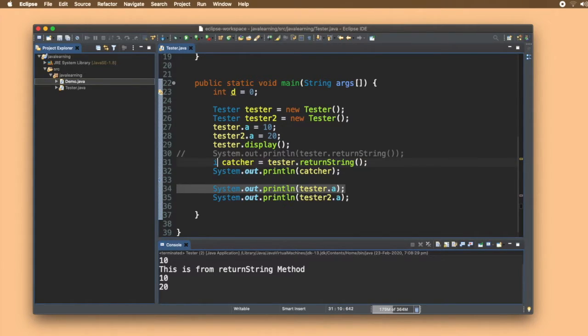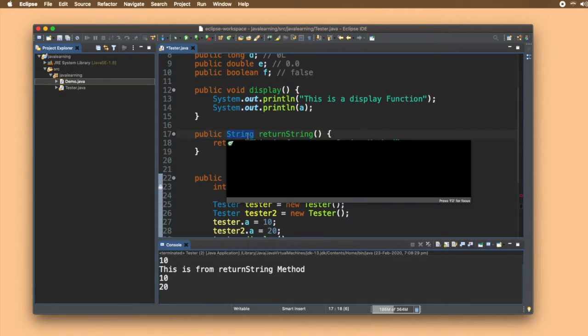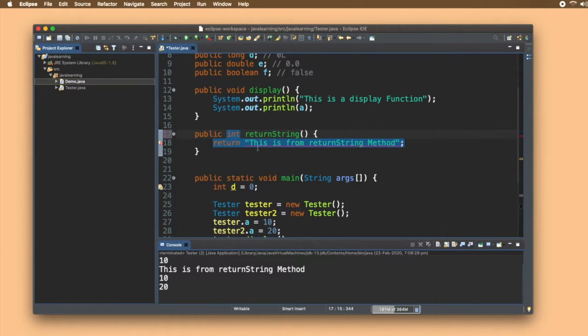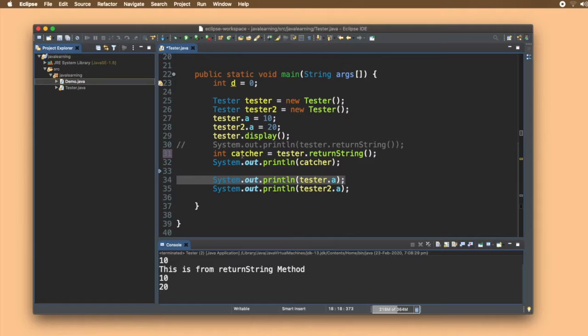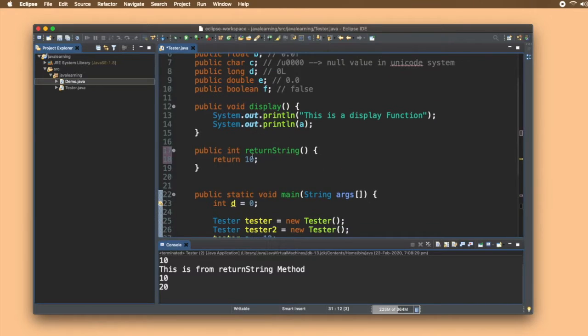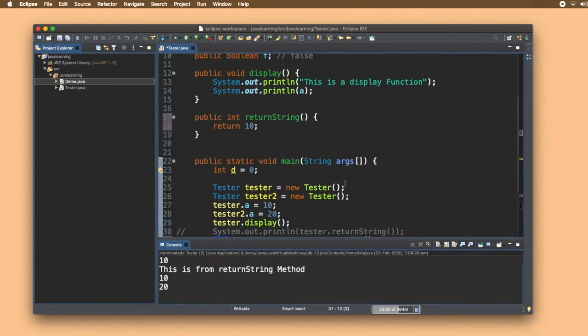We can similarly catch an integer value also, if the method is returning int here. So what do you understand from this? If the return type of this method is integer, then the catching variable should also be the same data type, right? This is how we can return a value from any function.